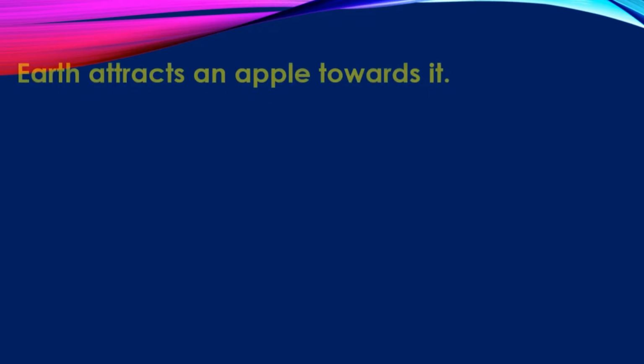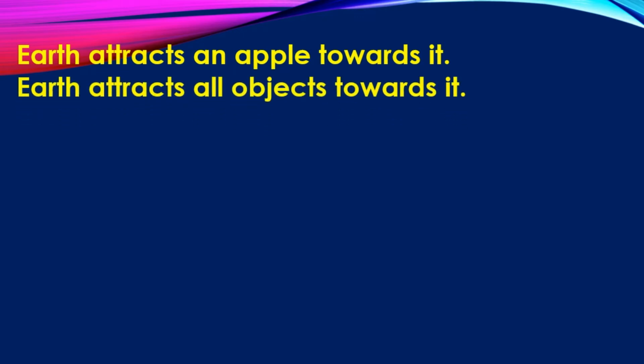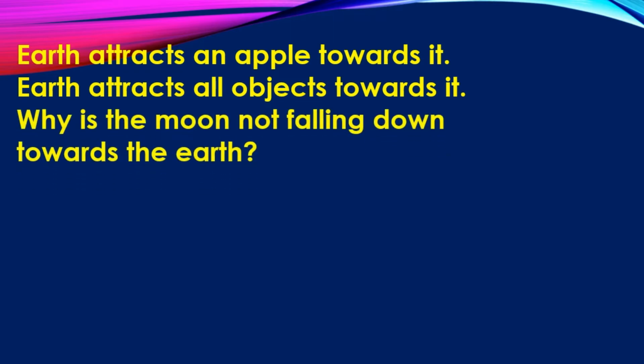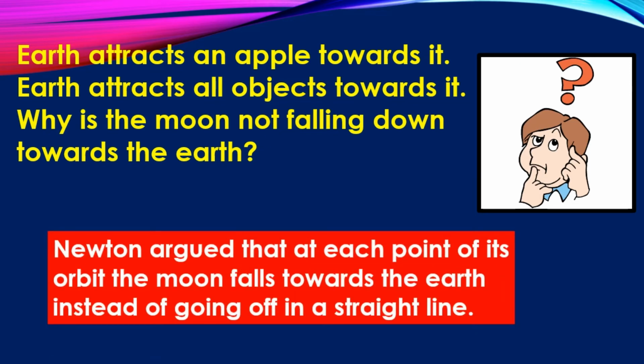When Newton observed the apple falling downward or other objects falling downward, a thought puzzled him. If the earth attracts an apple, why does it not attract the moon or other planets? Why does the moon not fall towards the earth? Later, Newton found out the answer to his question. He argued that at each point of its orbit, the moon falls towards the earth instead of going off in a straight line.